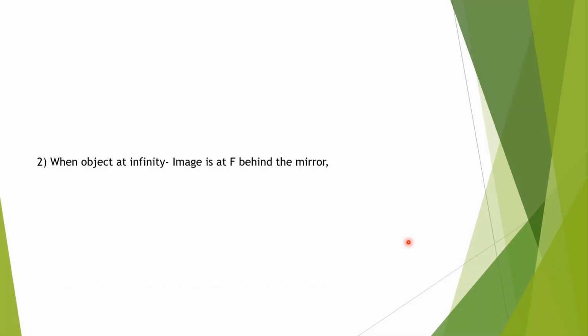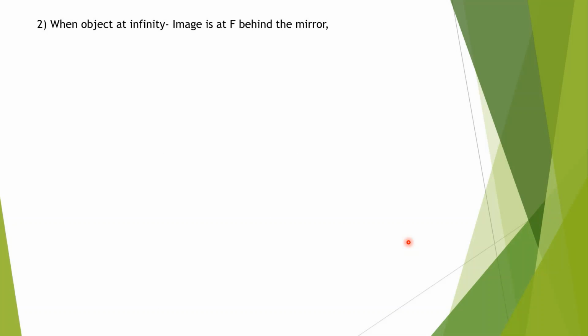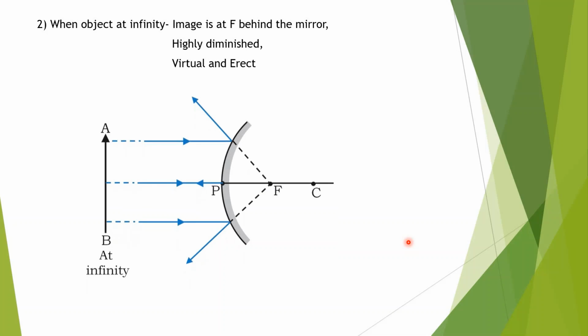Second case, when the object is at infinity, in that case the image will be at focus, behind the mirror, and highly diminished, virtual and erect.